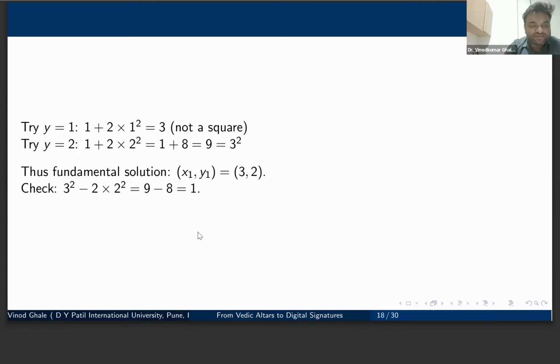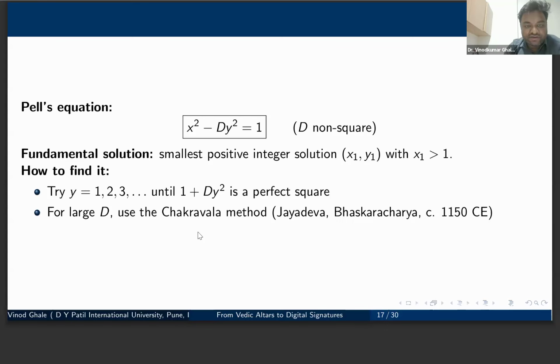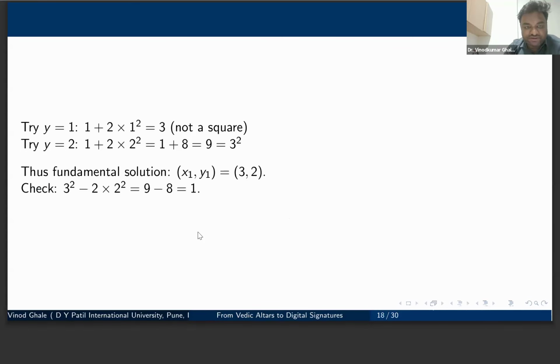Okay, for example, for this particular Pell's equation, x square minus dy square, again this is also connected to some elliptic curve connection. Now if we put 1 or 2, for 1 it is not a square. But when we put 2, then we have 1 plus 8, that is 3 square. So it does get satisfied, and we get the solution 3 comma 2. 3 square minus 2 times 2 square is 1, so again it is solvable, and we have the solution as 1.